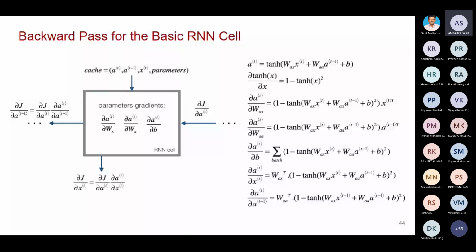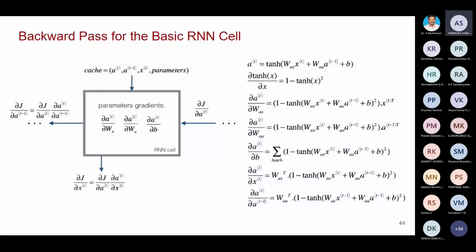So here the input is dou j by dou a of t. a of t, as I already told you, is the current output, the current hidden state. a of t minus 1 is the previous hidden state. x of t is the present input. All other parameters, in the sense WAX, all weight matrices and bias, are called parameters.